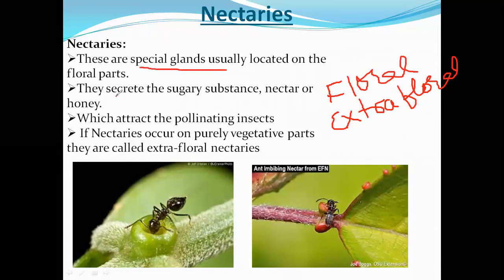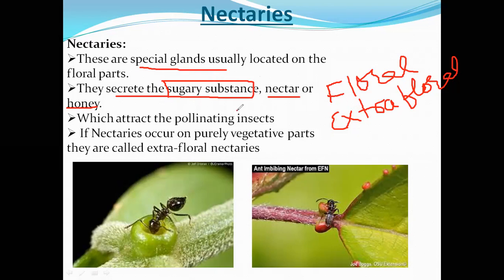It secretes the sugary substance, the nectar, or in some plants honey, that is, sugar-containing substances. Clear? Generally, these sugary substances attract the pollinating agents like insects.